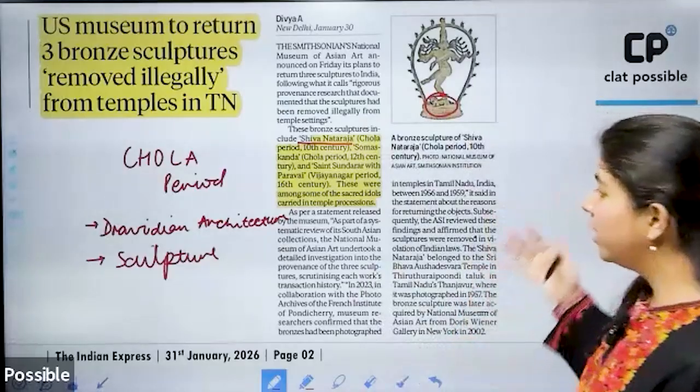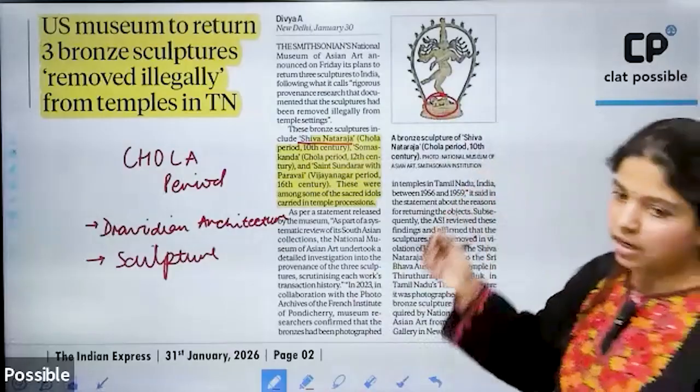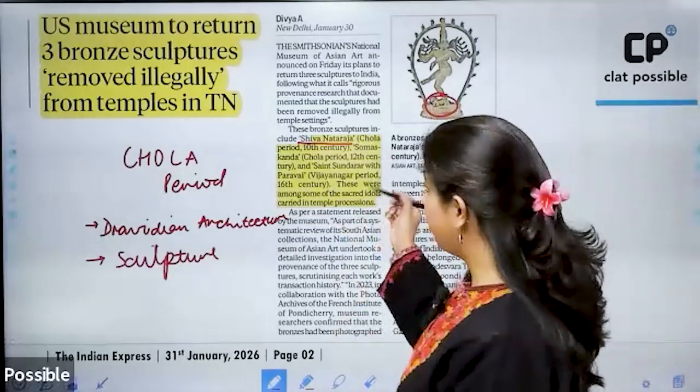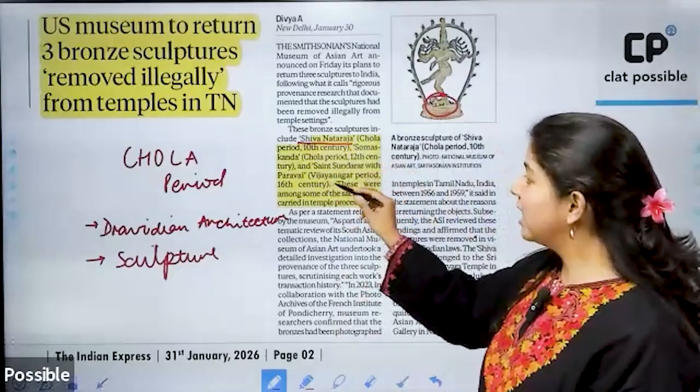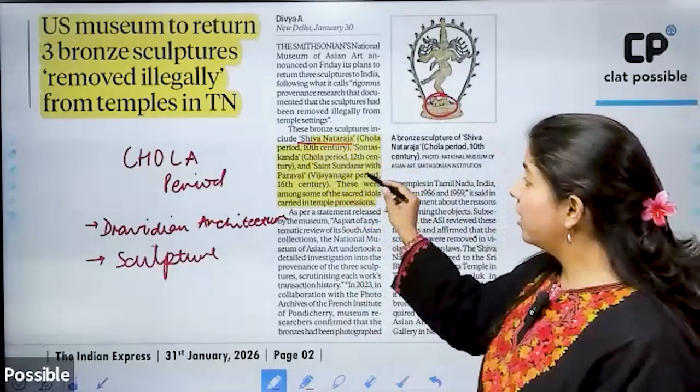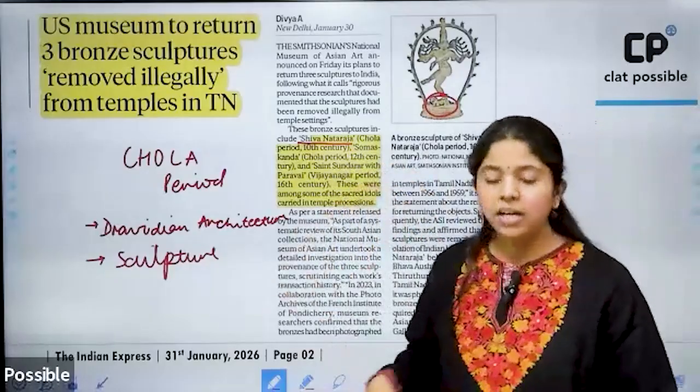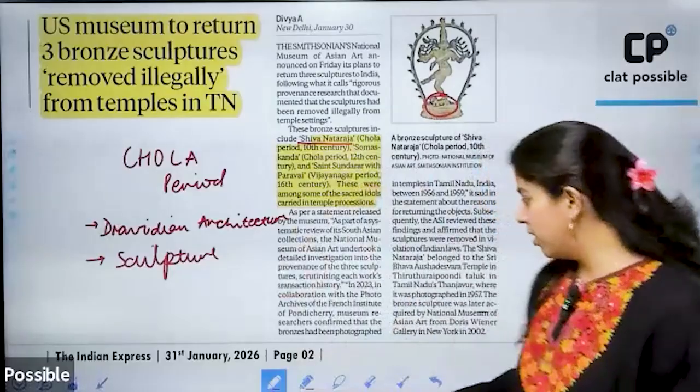All right, so it is a wonderful sculpture which dates back to the Chola period, and there are three of them: the Shiv Nataraj, the Somaskand, and Saint Sundarar with Parvati. All right, so these three sculptures are said to return to India.